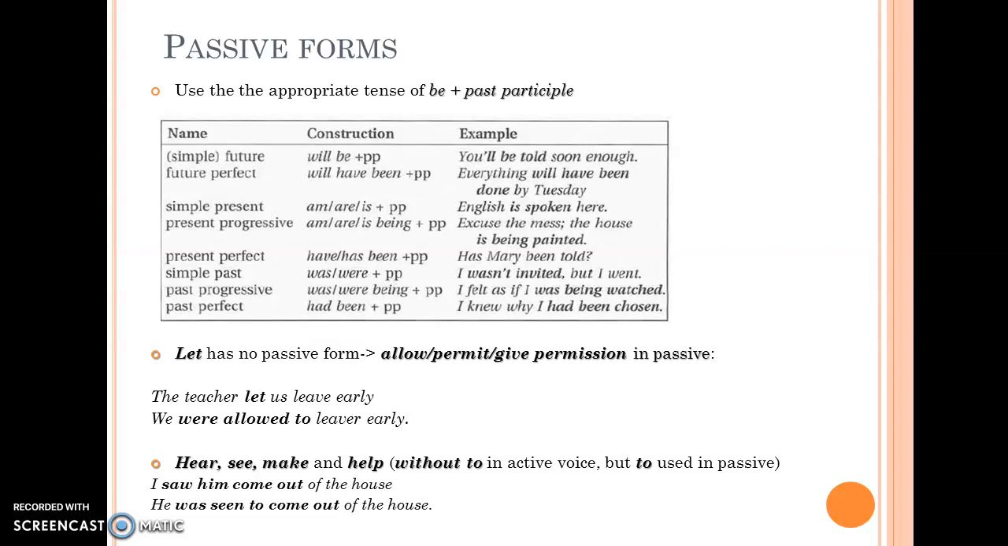Here, see, make, and help do not take "to" in the active voice, but they do take "to" in passive voice constructions. So, "I saw him come out of the house" becomes "he was seen to come out of the house."